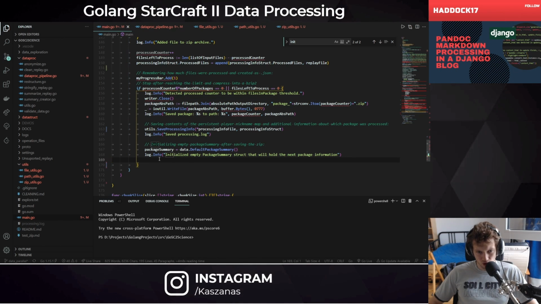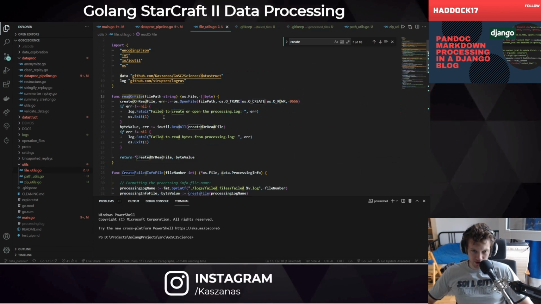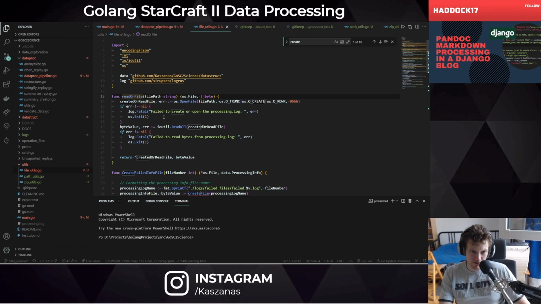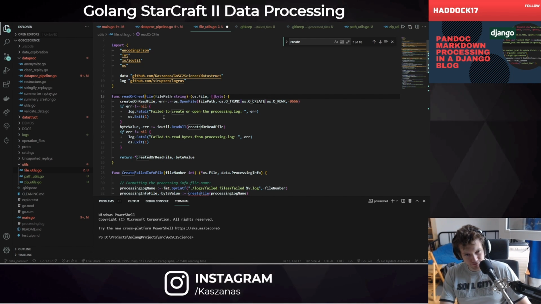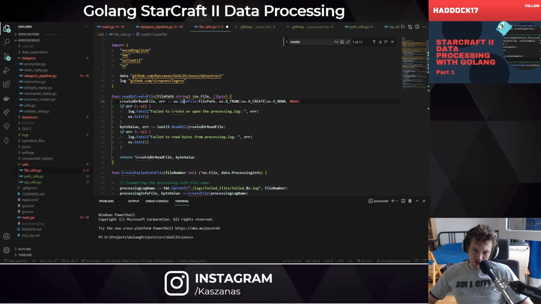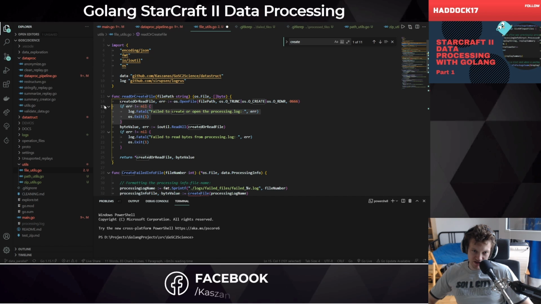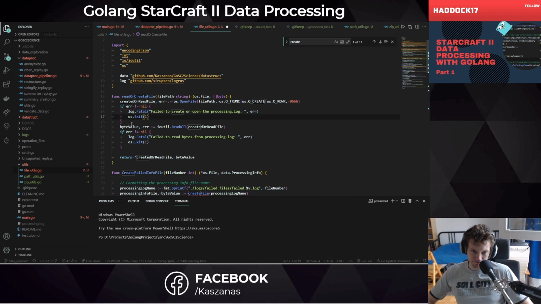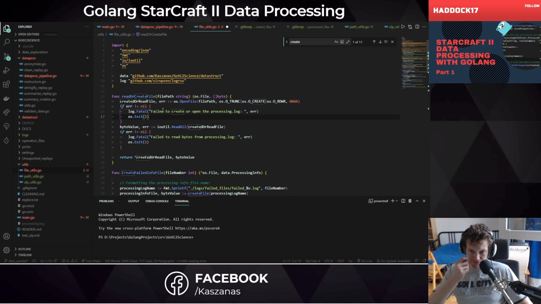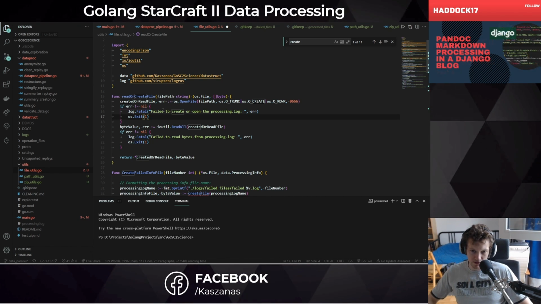As you can see, I am renaming some functions because technically this is read or create file instead of create file, because as you can see I am trying to open the file, and if it doesn't exist, if it fails, then I'm creating it.